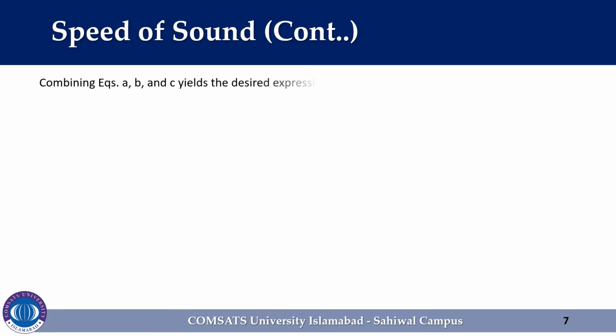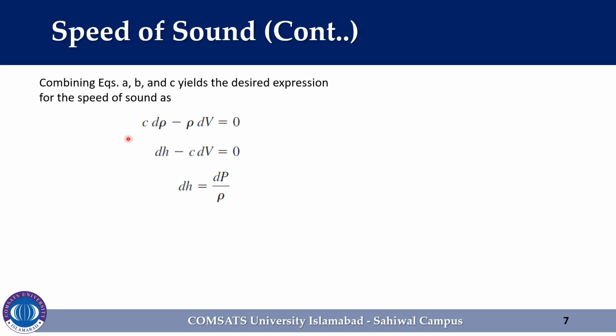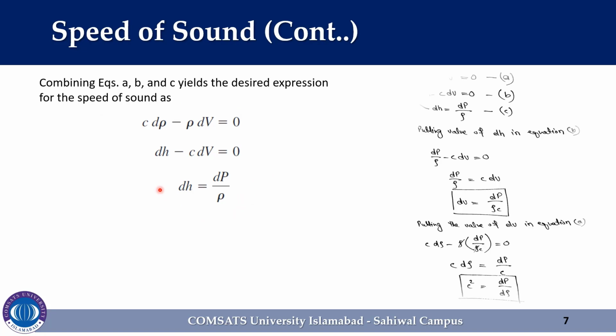Combining all three relations, the equation obtained from mass balance, the equation obtained from energy balance, and the equation obtained from the second T dS thermodynamic relation, here are the equations obtained. The first equation is obtained from mass balance, the second from energy balance, and the third from the second T dS thermodynamic relation. After combining all three equations, we can derive an expression for the speed of sound. So here is the simplification process.